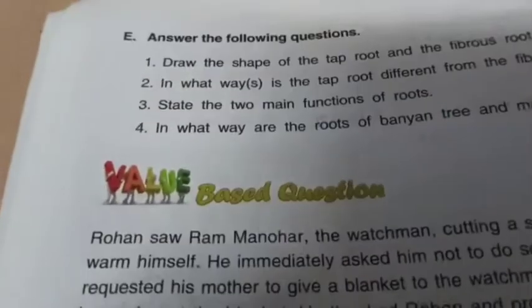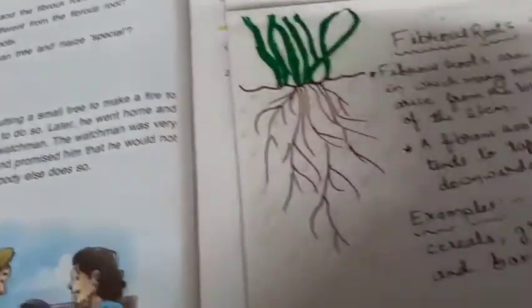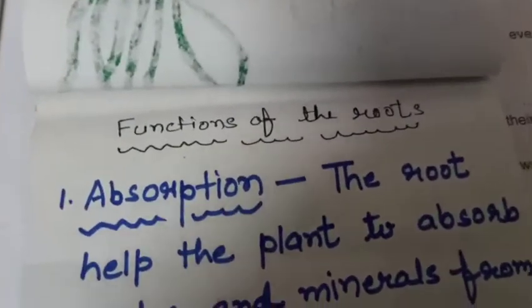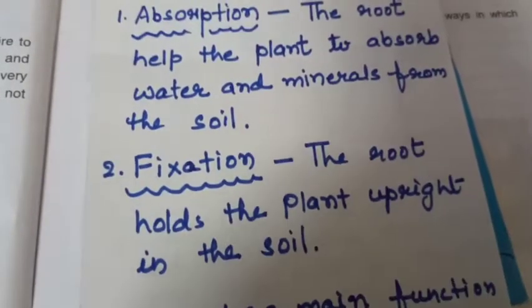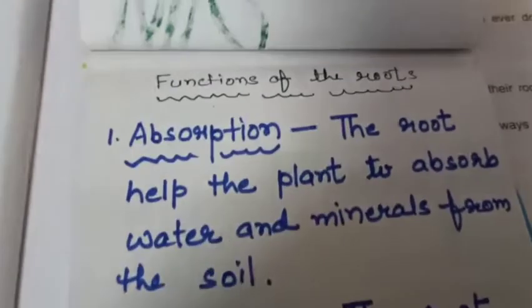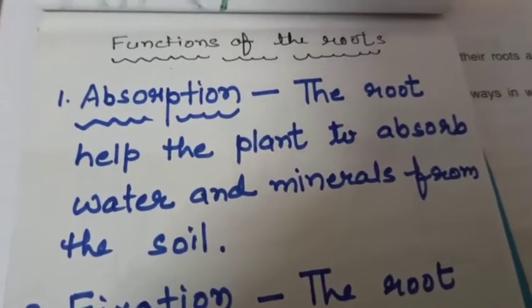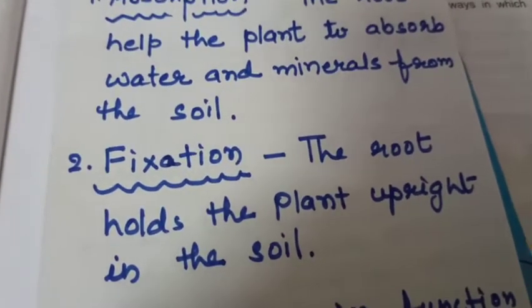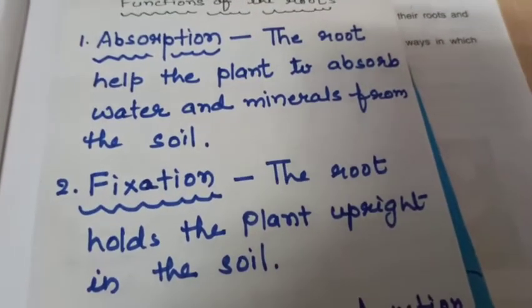Let's go to the third question, that is, state the two main functions of the root. This question we have already discussed previously, children. Now let's know the functions of the root. The two main functions are absorption and fixation. Let's know about them. Absorption, the root helps the plant to absorb water and minerals from the soil. And fixation, the root holds the plant upright in the soil. So these are the two main functions of the root.